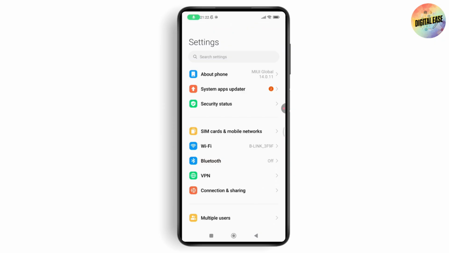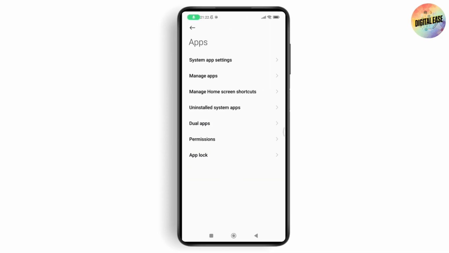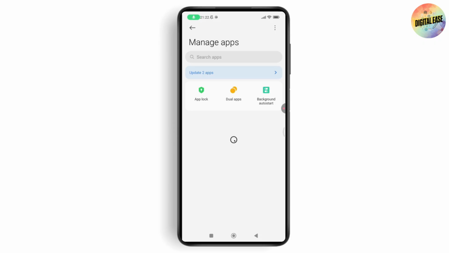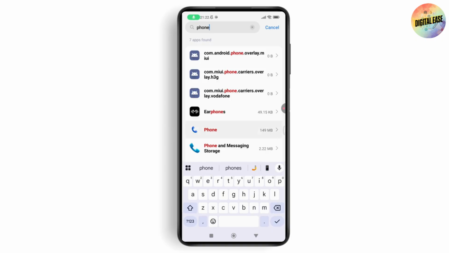Now after opening your settings, you need to just simply scroll down and then you'll find an option of apps. You need to tap on apps. Once you're on your apps, you need to go with manage apps. From manage apps, you need to go and search for the phone app, phone call or phone. Once you've searched, you need to tap on the application.